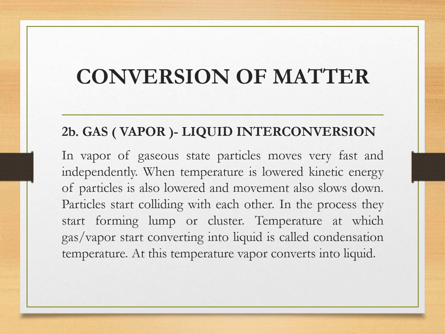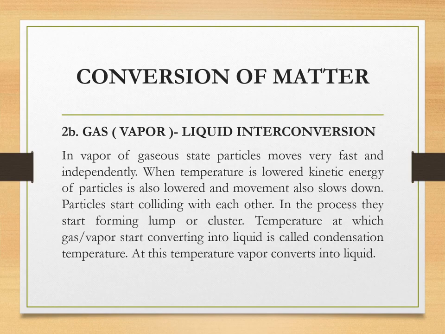Children, let us discuss gas to liquid interconversion. In the gaseous state, particles move very fast and independently. When temperature is lowered, kinetic energy of particles is also lowered and movement slows down.